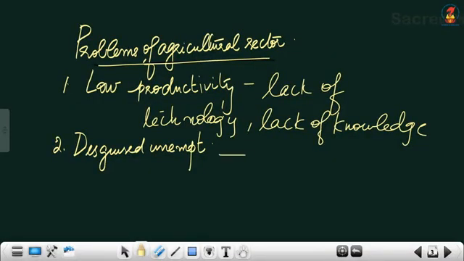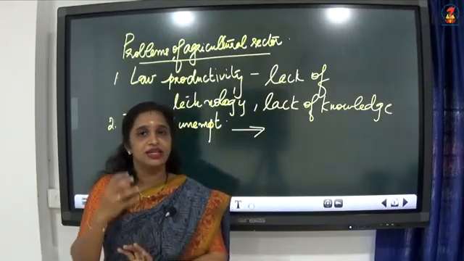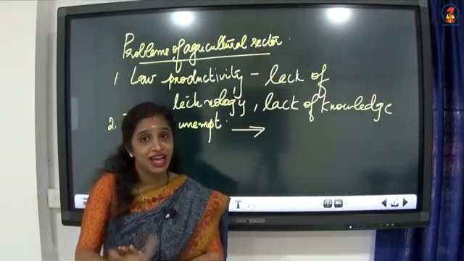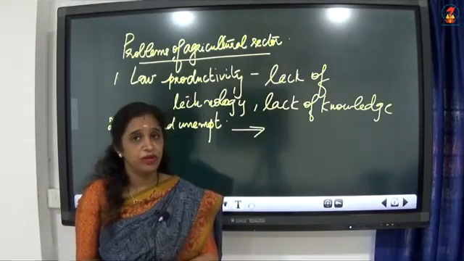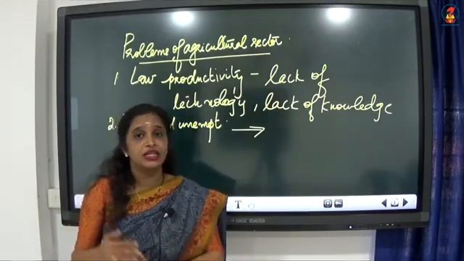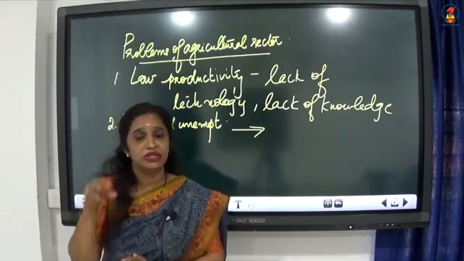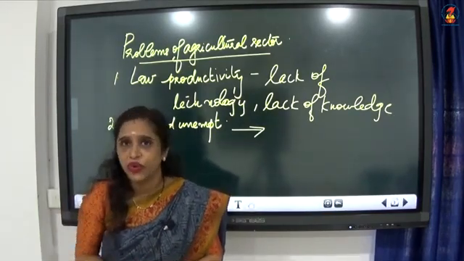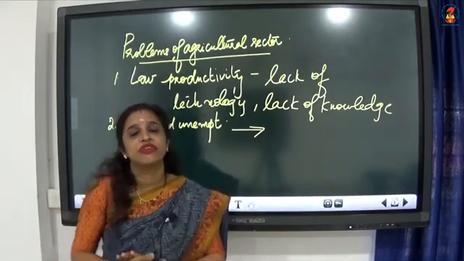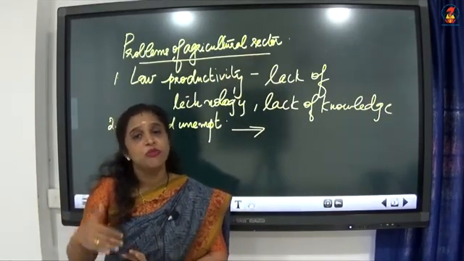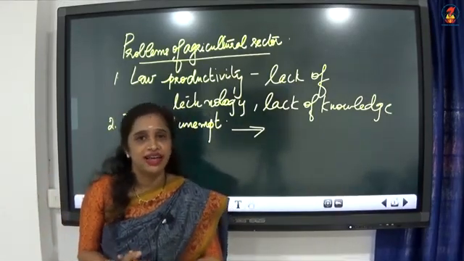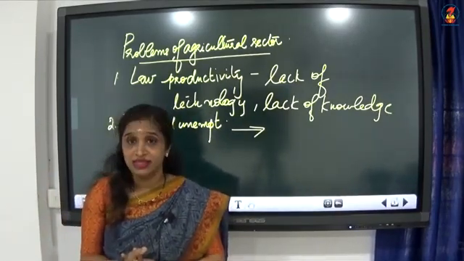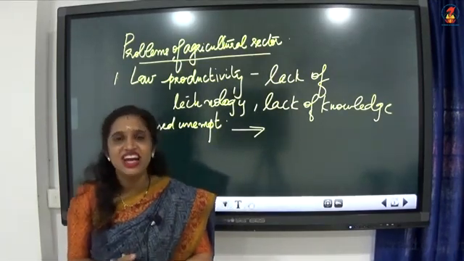Now the second problem was disguised unemployment. You have been learning this particular term from class 10 onwards. What is this disguised unemployment? It is when more farmers are present in the agricultural sector than what is required. Actually, only 6 laborers are required on an agricultural farm, but more than that, 8 or 9 are present on the agricultural land. So 3 of them are excess, and that is known as disguised unemployment.